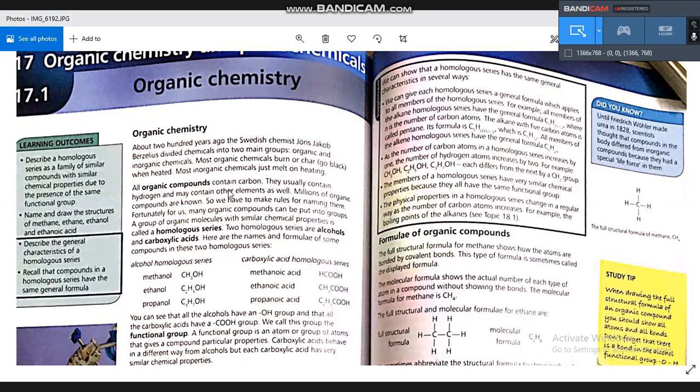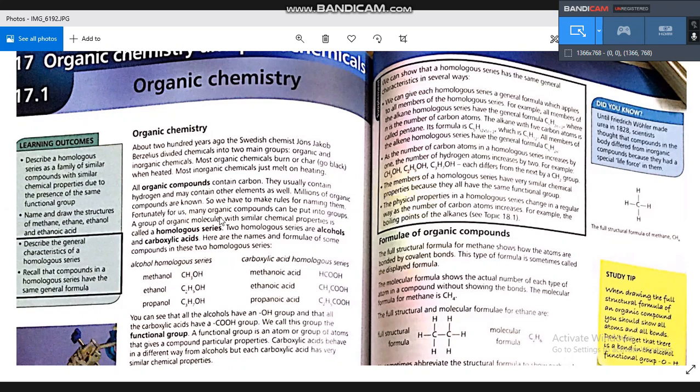We have different organic compounds, and we classify them into groups. All the compounds in one group have the same properties. For example, alkanes have the same chemical properties. We have also alcohols. Alcohols are a group of organic compounds. They have the same chemical properties.